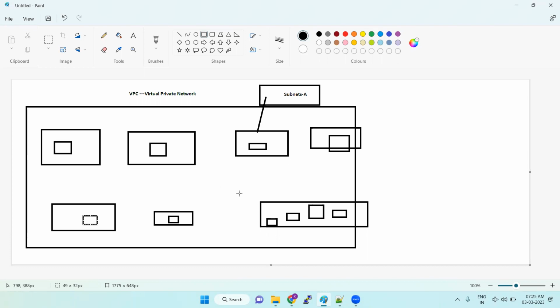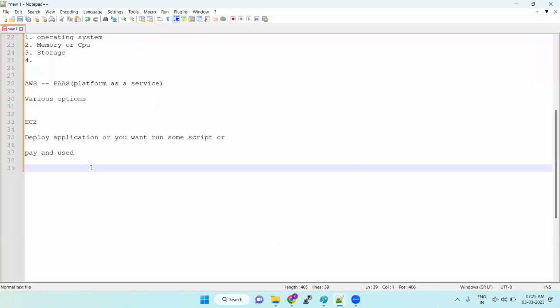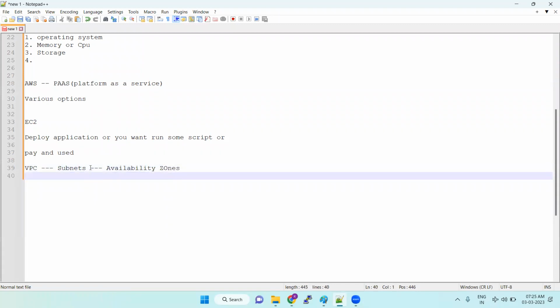Okay. So again, in the subnet, we have a concept called availability zones. Each VPC will contain subnets and each subnet will have availability zones. Okay. So how many subnets you want to create, what is a VPC, what are the subnets, what are the availability zones. When it comes to the VPC section, I will tell you so clearly. So try to understand here.